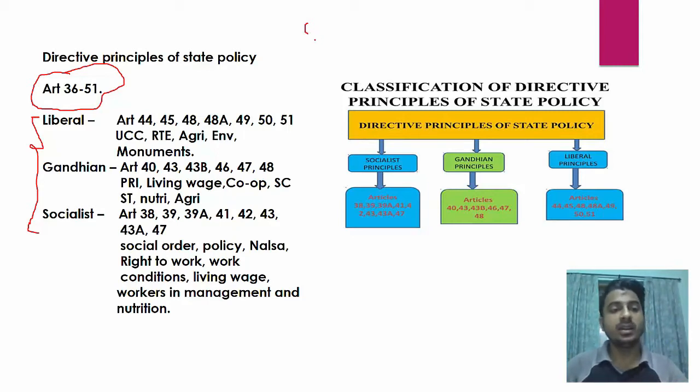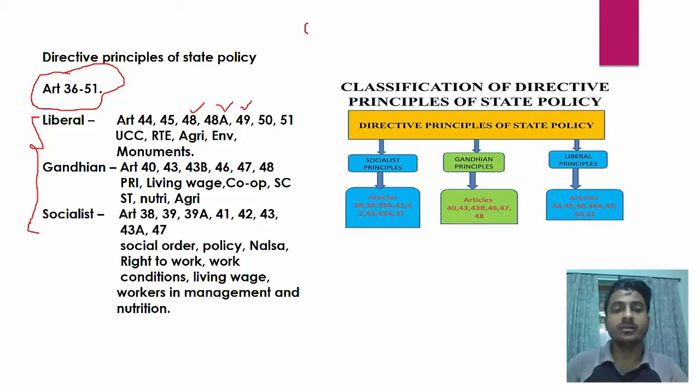So what is this? A liberal principle, right? Then right to education is also a liberal principle. See, right to education is in all the three parts. It is in fundamental rights, it is in DPSP, and it is in fundamental duties also. So our right to education article is in all the three parts. Okay. Then 48 is agriculture and animal husbandry. Then 48A is environment protection.